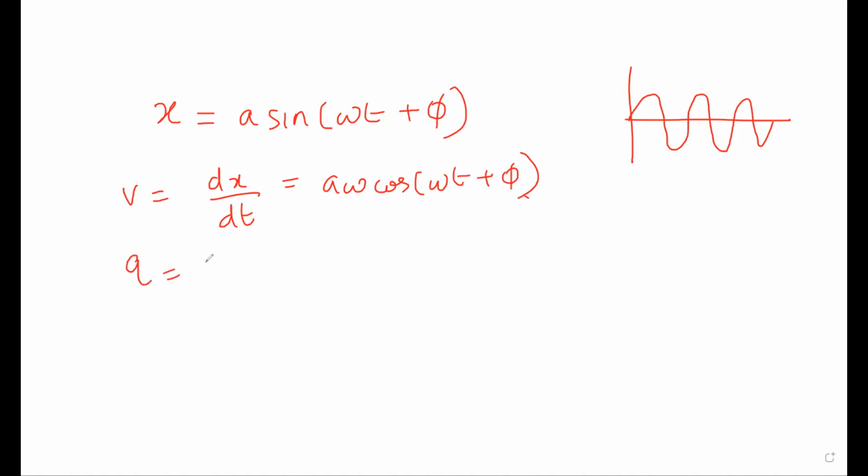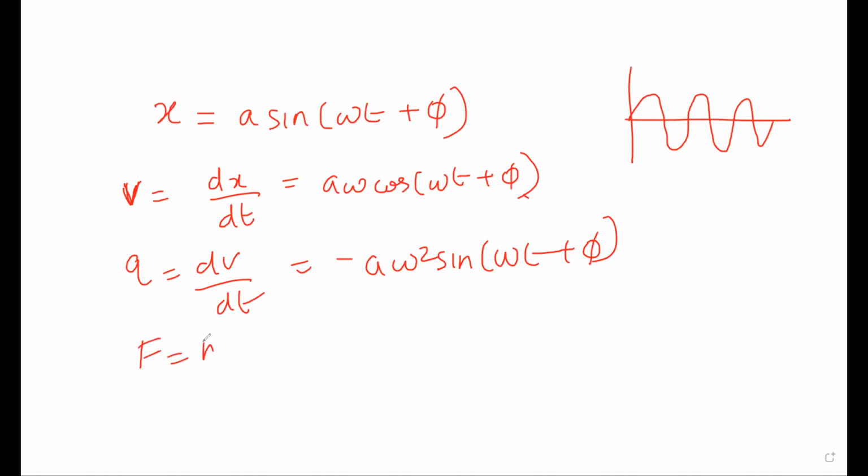Now, what will be its acceleration? That is dv by dt. That is minus A omega square sine (omega t plus phi). I'm taking the derivative two times. First time I'll get the velocity. Second time if I again take the derivative, I'll get the acceleration. Now we know F is equal to ma. So that will be m into a, acceleration. See, acceleration is having a negative sign, isn't it?